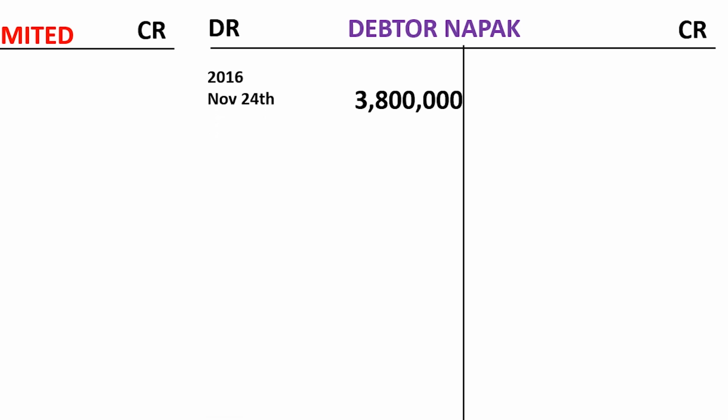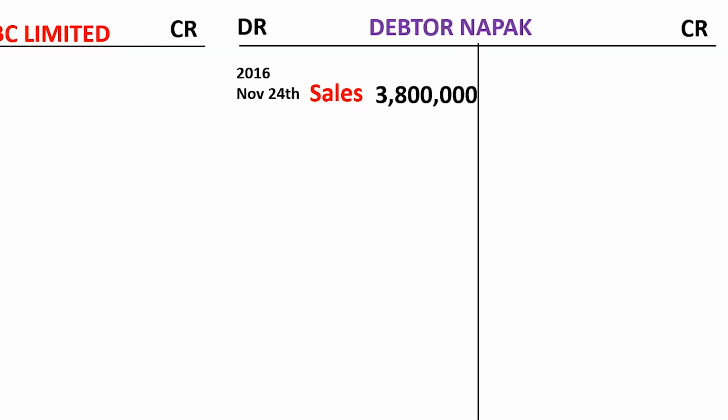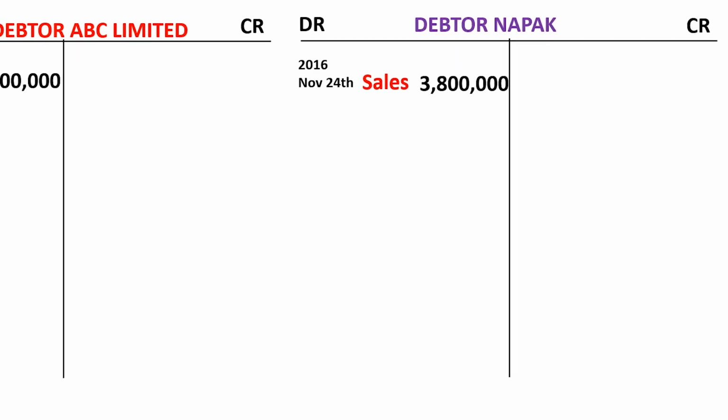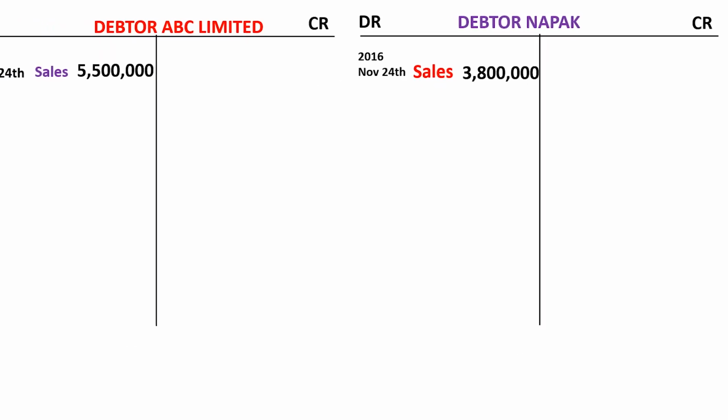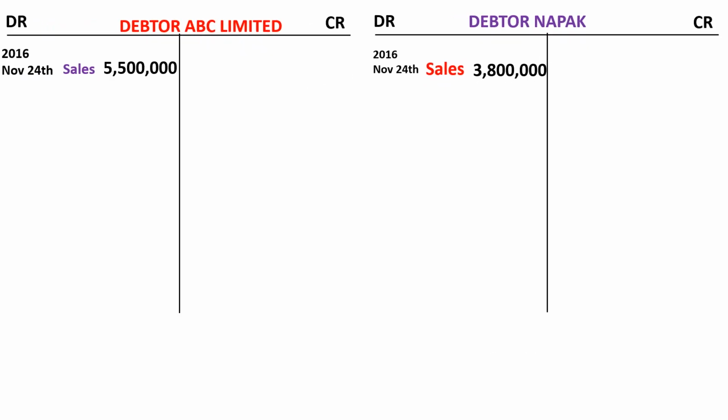Now, like the narration in the question, these two are not able to pay because one of them is declared bankrupt and the other runs off, closes the business and leaves the country. That is Napak. So the proprietor of Abim Limited decides to write off the above debts. We shall go to their individual debtors accounts and write each one of them off.